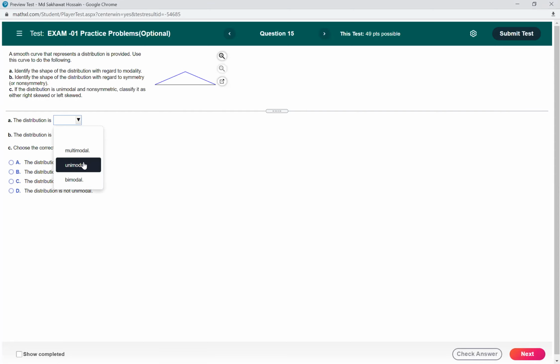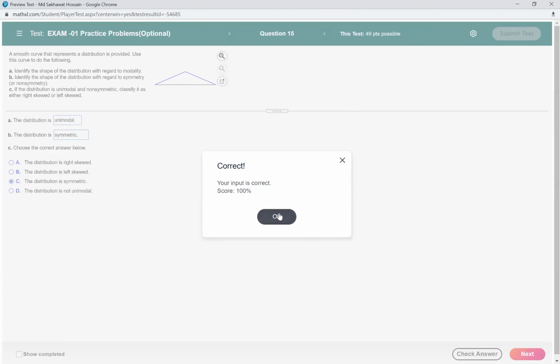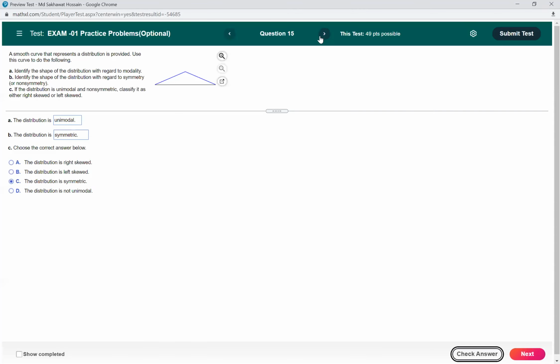And the distribution is, so this is the skewness or the shape of the distribution, whether it is symmetric or skewed. So we have to determine, yeah, this is a symmetric distribution. That's correct. And the distribution is, yeah, that is the same question. So it should also be symmetric. Yeah, this is the correct answer. So you got the correct answer. Thank you.